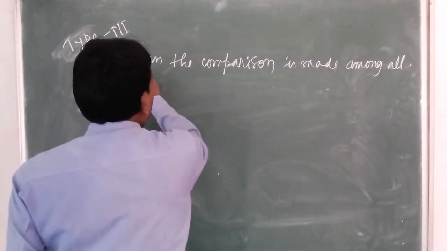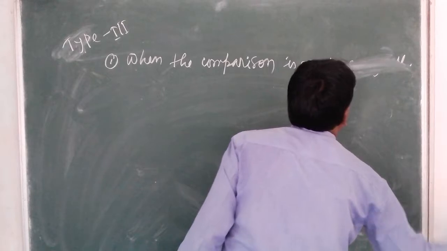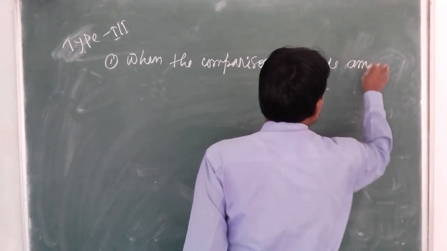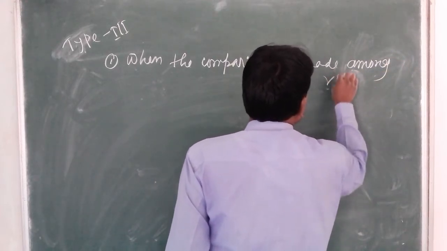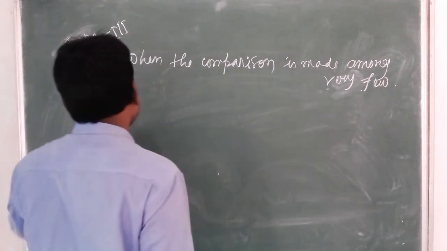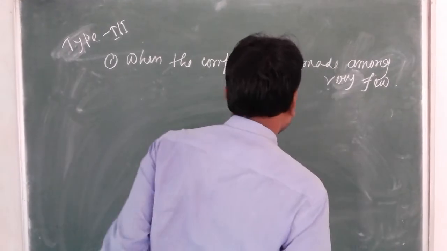Type 3, when the comparison is made among very few.